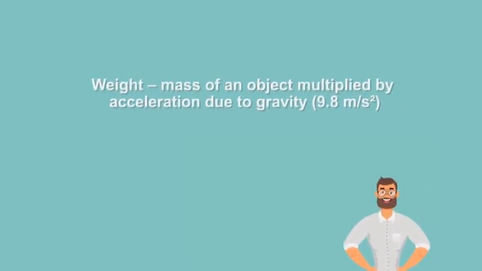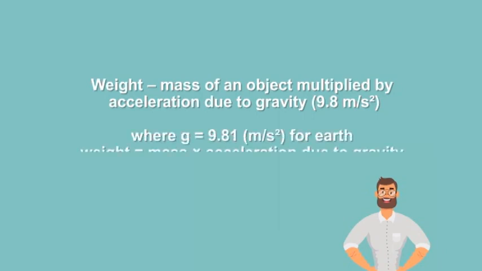Weight is defined to be equal to the mass of the object, m, multiplied by the acceleration due to gravity, g, where g is equal to 9.81 meters per second squared for Earth. That is, weight is equal to mass times acceleration due to gravity, or W = mg.